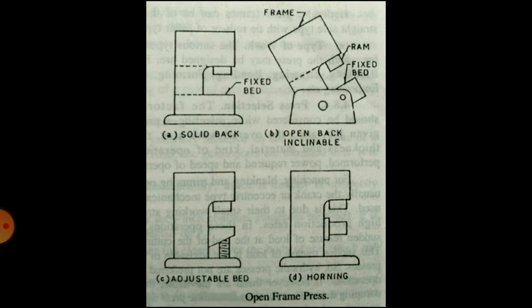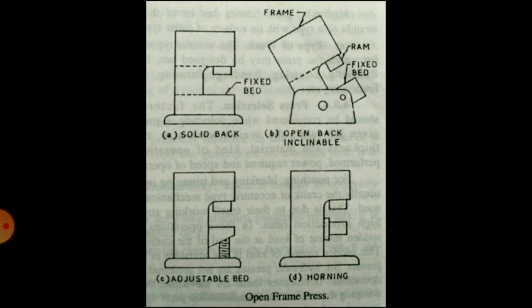C is the adjustable bed. An adjustable bed press, or knee press, has a bed that can be raised or lowered. This permits the accommodation of different sizes of dies and work but loses some rigidity. So that is regarding diagram C, the adjustable bed type press.